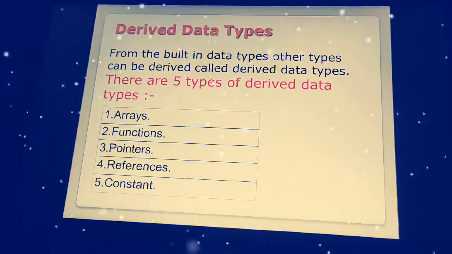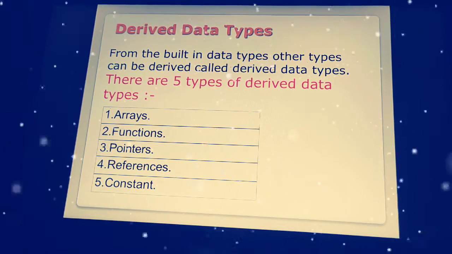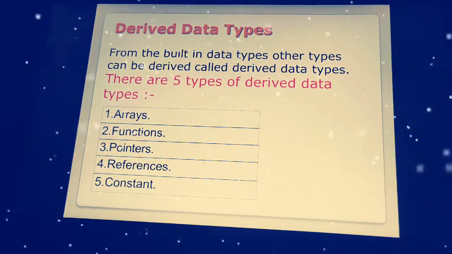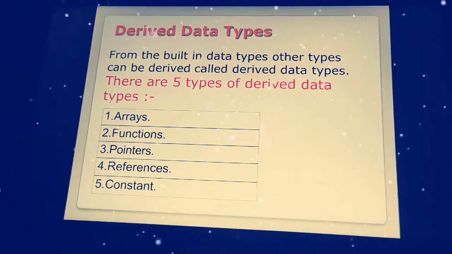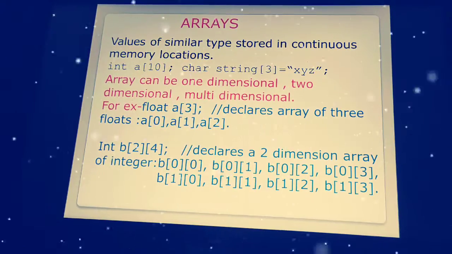Now coming to the derived data types. In the derived data types, we will discuss arrays, functions, pointers, references and constants. I'm not going to discuss references and constants now. Now coming to the arrays.